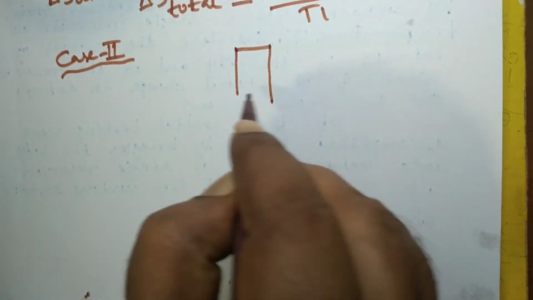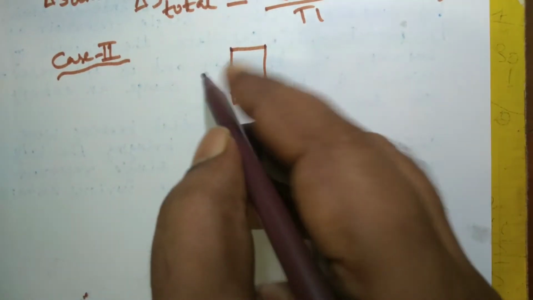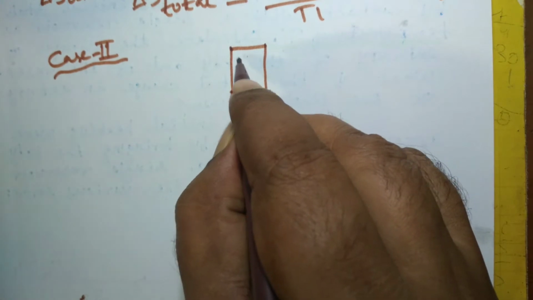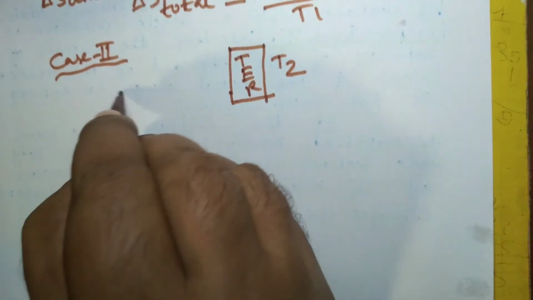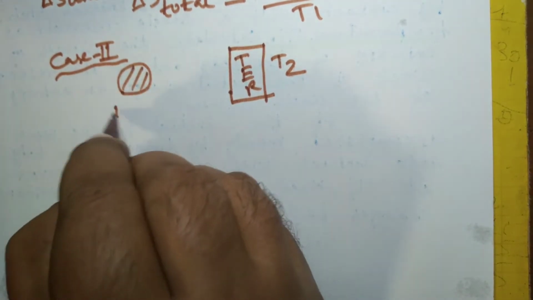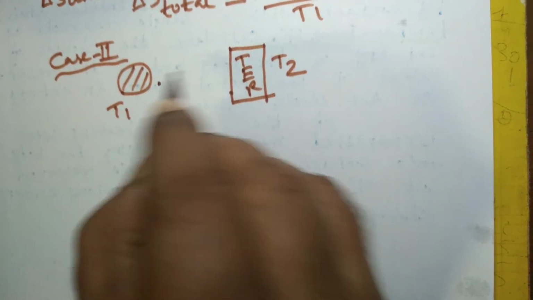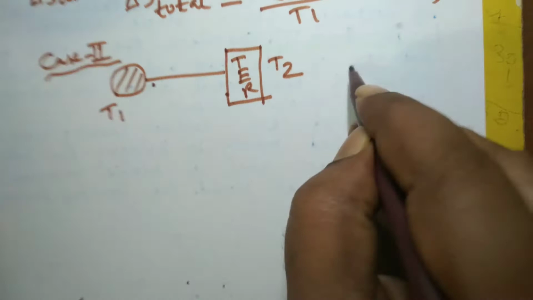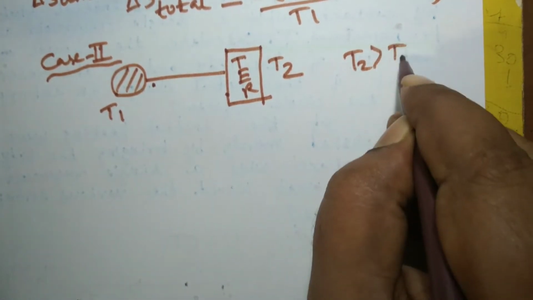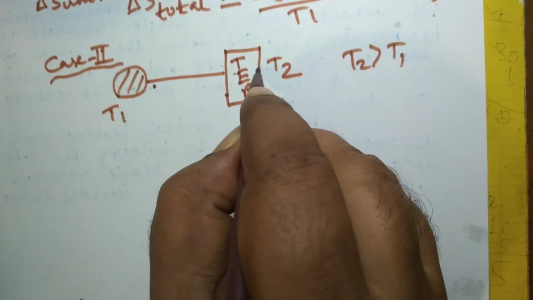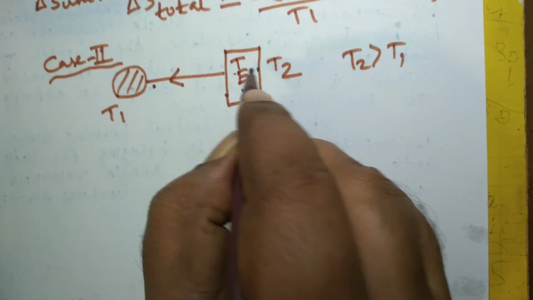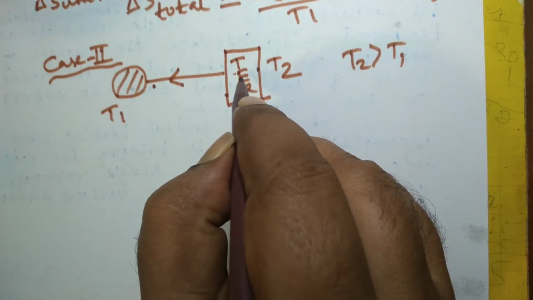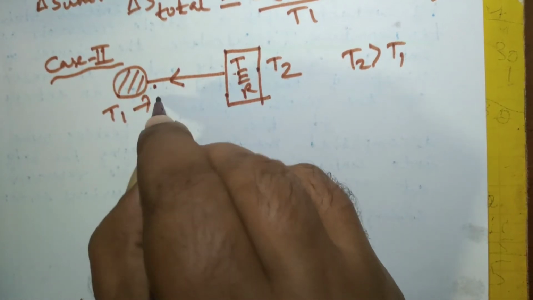So you see here, during the first process, when the body temperature increases from T1 to T2, the TER is at temperature T2 and the body's temperature is T1. Since T2 is greater than T1, obviously heat will flow from the reservoir to the body, and by getting the heat coming from this high temperature reservoir, its temperature will increase.